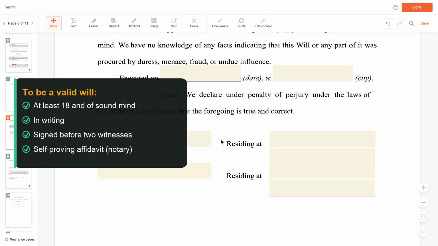First things first, the will must be in writing. That's your starting point. Next, the will needs to be signed by the testator. That's the person making the will. Now, if the testator can't sign personally, someone else can sign in the testator's name.